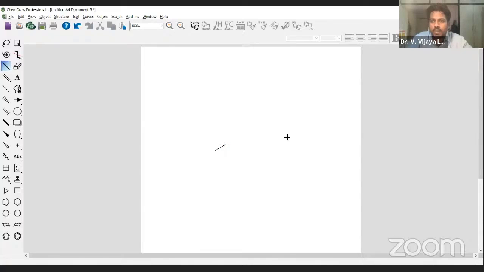For example, I want a single bond at the top. What do I do? It's very simple. I take my arrow to the top bond and press 1. Automatically another bond comes. Again I want another bond, so again press 1. Just look at how quickly I am able to do that, wherever I want. With 1, I can add single bonds wherever I want, using the keyboard only. I am not using any mouse or main toolbar.